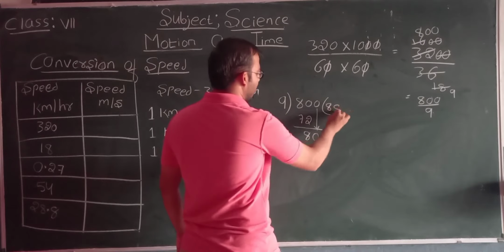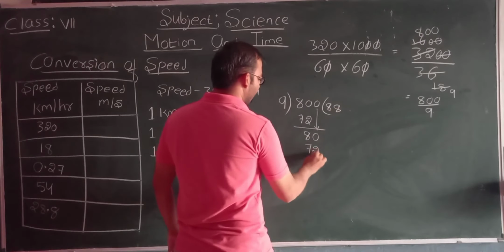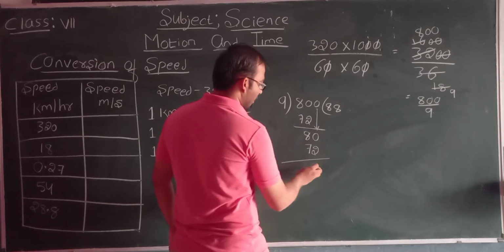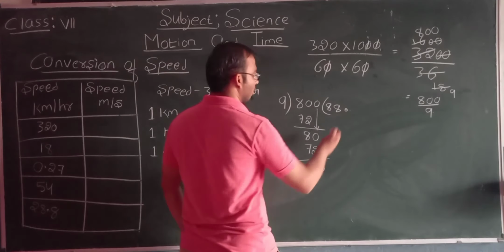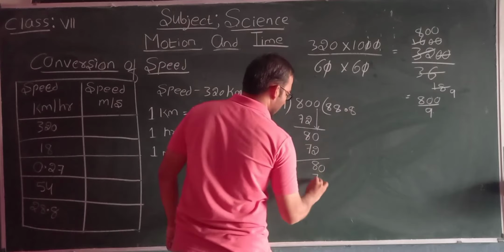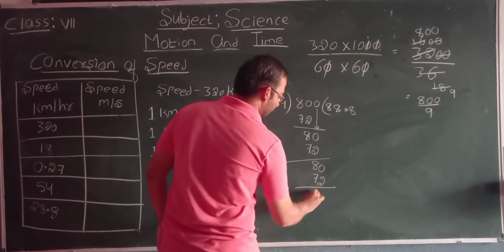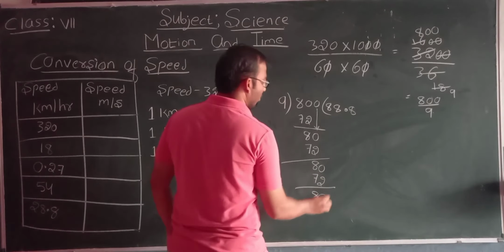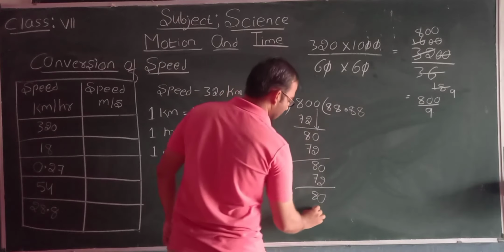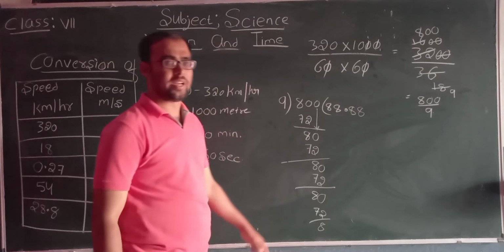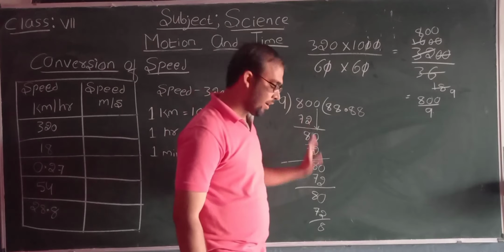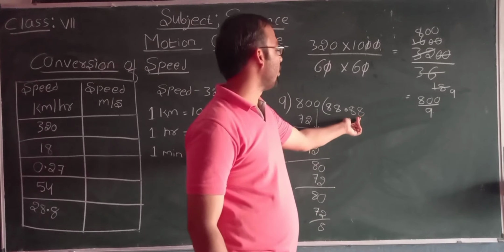Again 9 8s are 72, again 8 remaining. Take point 0. 9 8s are 72, again 8 remaining. It is continuous, students, so there is no need of writing continuously. You just take up to 2 decimal points.